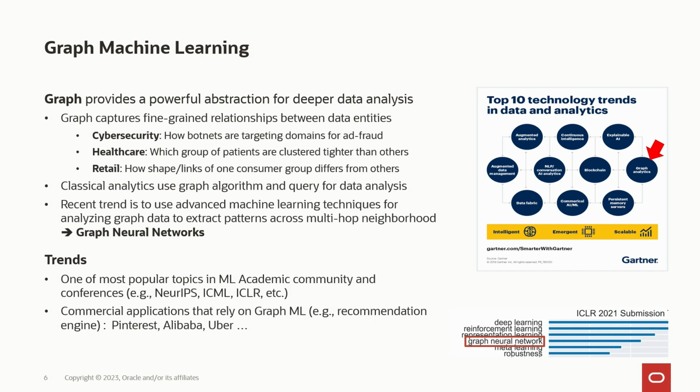So there's many use cases that you can solve with graph. There are the ones around cybersecurity, there are healthcare use cases, retail, financial services, and many more. And we at Oracle, we built some graph technology.